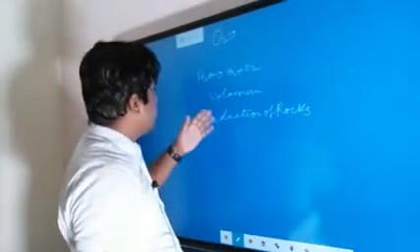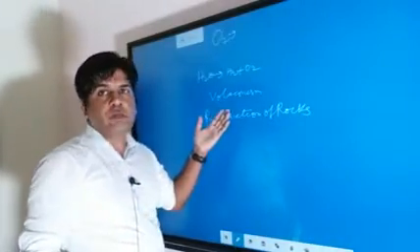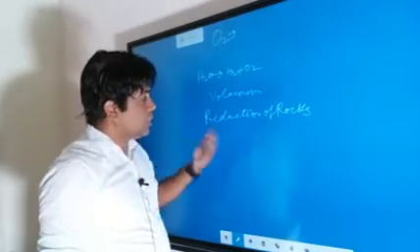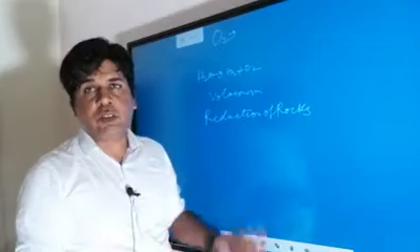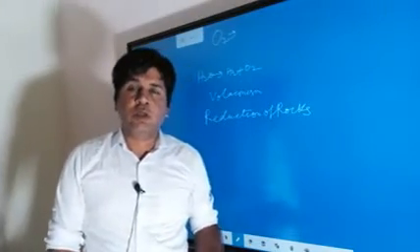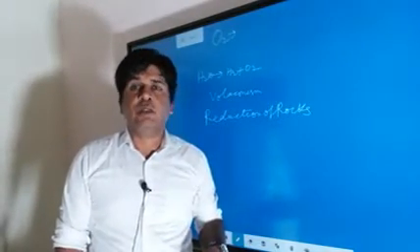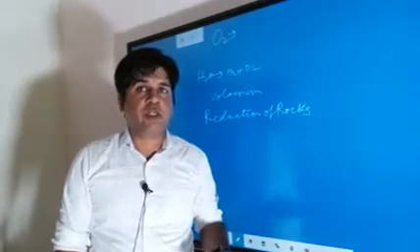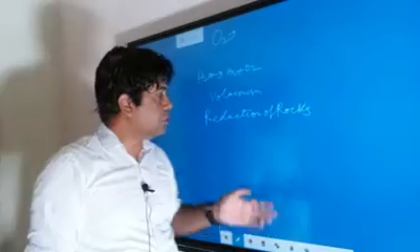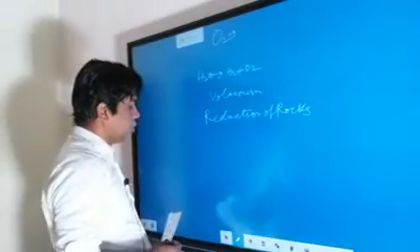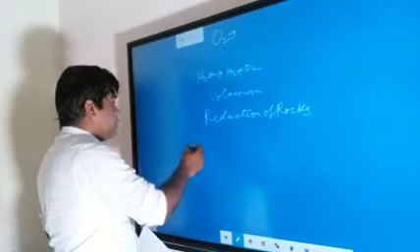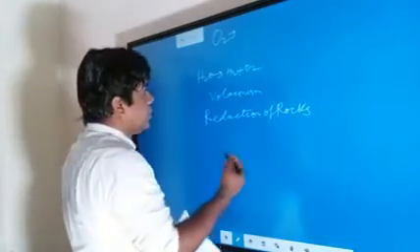Whenever the oxidation of rocks takes place, oxygen is consumed, and whenever the reduction takes place, the oxygen is released. So that's why it comes through these three processes. So this is the input of oxygen.